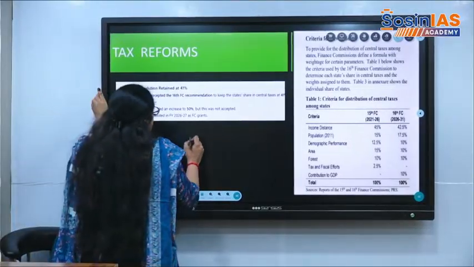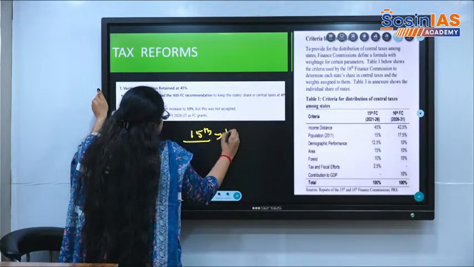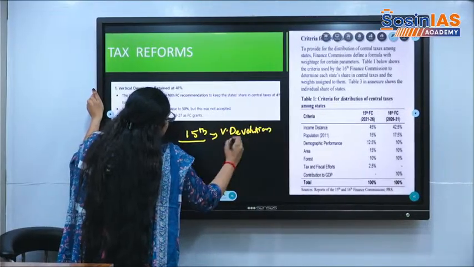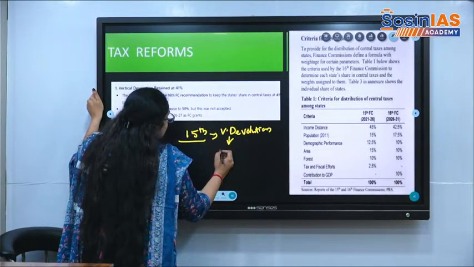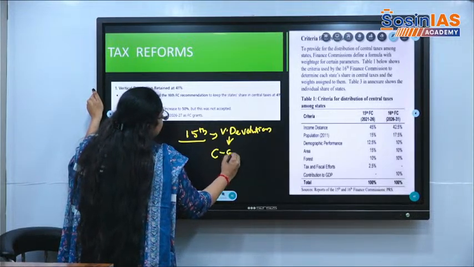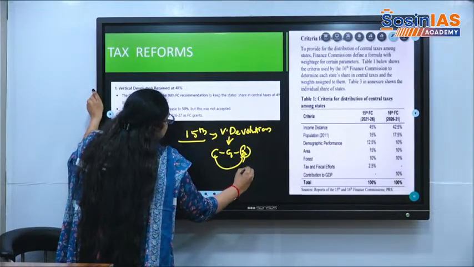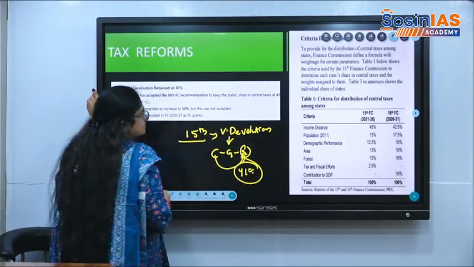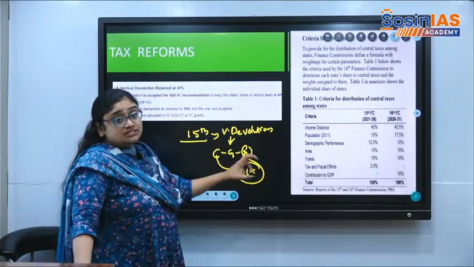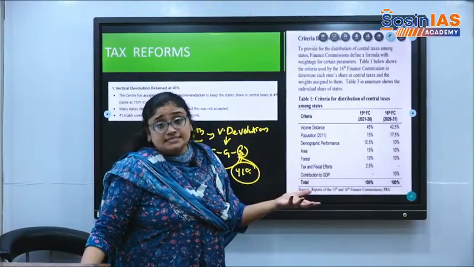So here the 15th Finance Commission has done the vertical devolution. Vertical devolution means what? Giving the money, whatever taxes in the form of GST that the center collected, allocating that money to the states. And how much vertical devolution? 41%. It means out of 100 rupees, 41 rupees will be given by the center to the states out of whatever taxes they have collected, because states will get fewer taxes.